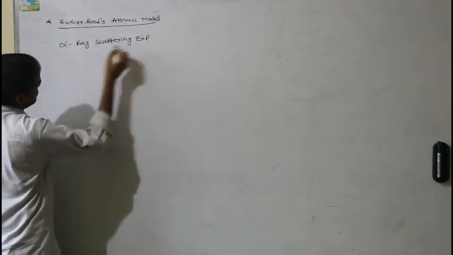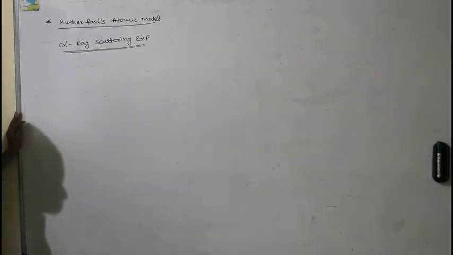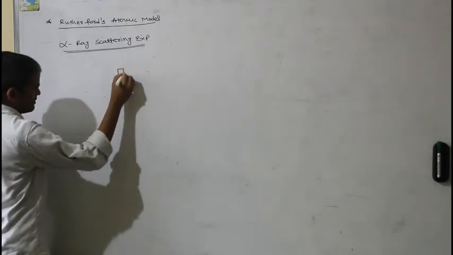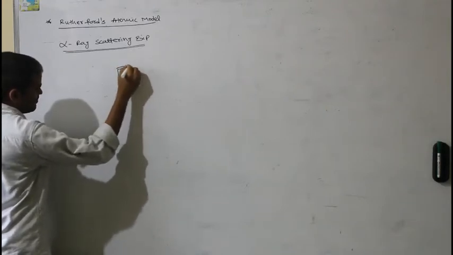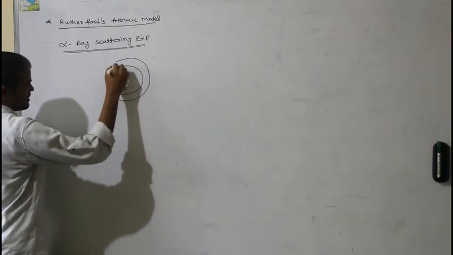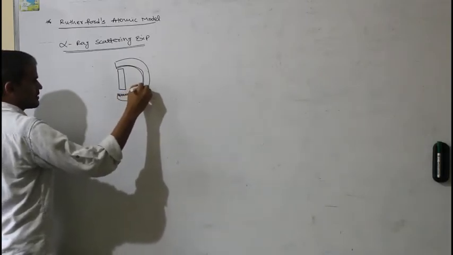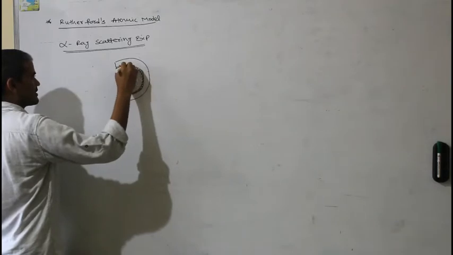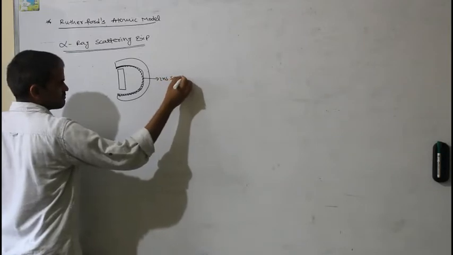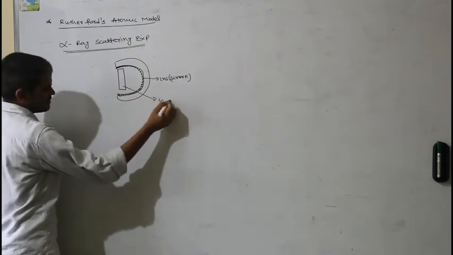In this experiment, he used one thin gold foil and placed it in a U-shaped container which is coated inside with a zinc sulfide screen. One thin gold foil is taken.